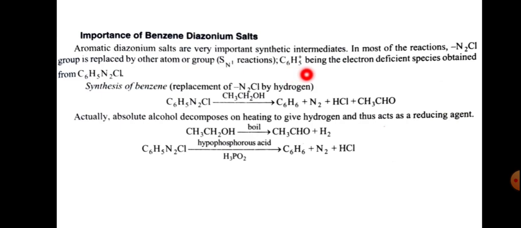C6H5 plus ion being the electron deficient species obtained from C6H5N2Cl. So aromatic diazonium salts or benzene diazonium salts are very important synthetic intermediates. So that is the synthesis of benzene.